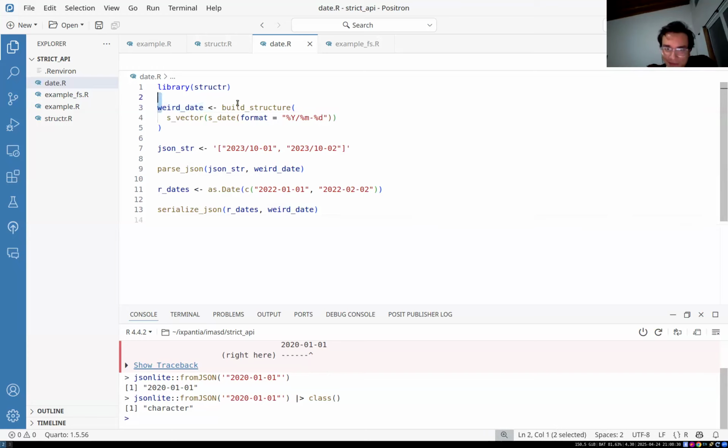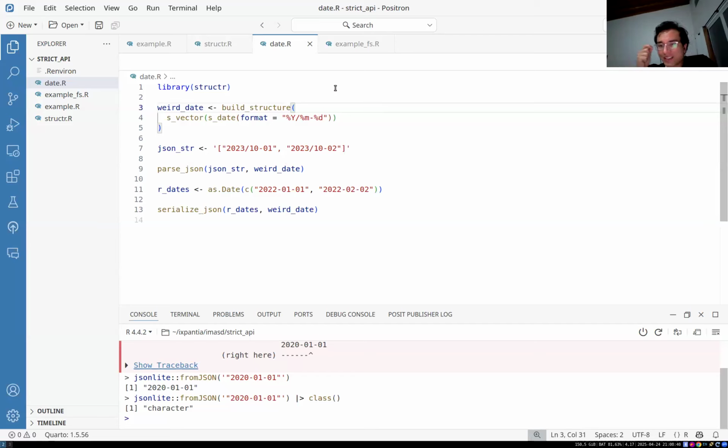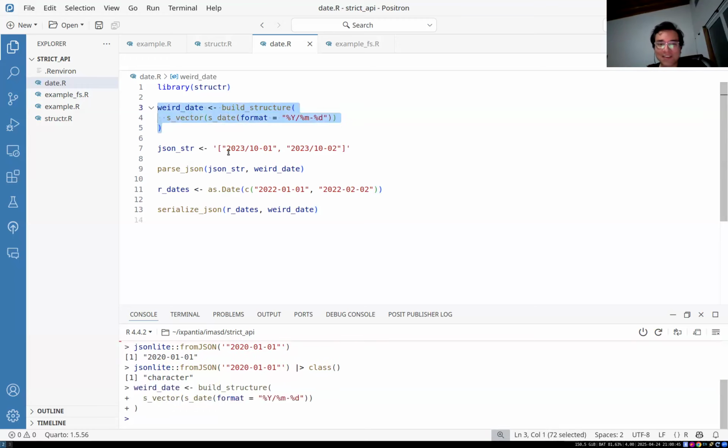So we can absolutely define a structure that has a date type. Here, with the as date, we can tell it a format. Now, whenever it reads the JSON, it's going to try to parse a date according to that format as it's reading the JSON. So we defined here weird date. I don't know why I called it weird date, but weird date it is, with the format year/month-day.